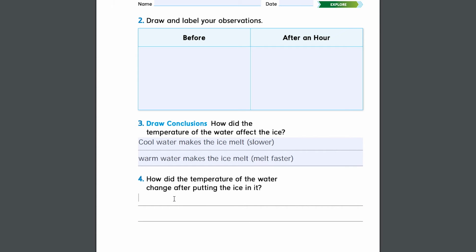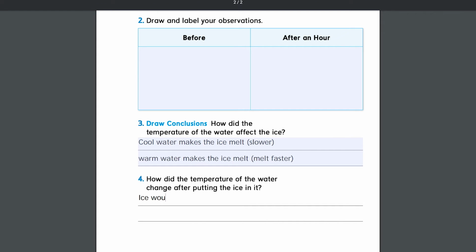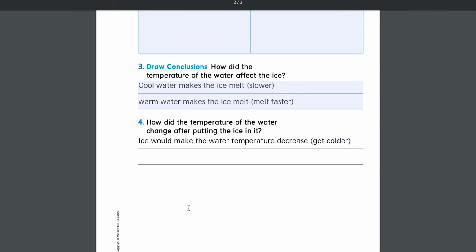Because the ice is cold, the ice would make the temperature decrease. That means get colder. Because you're adding something cold to the water, so the water becomes colder.